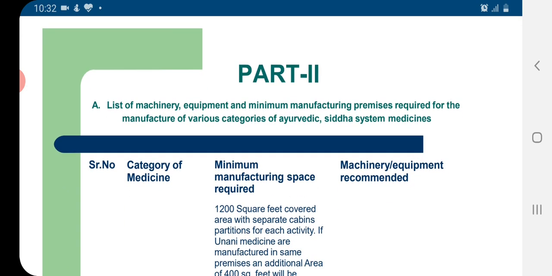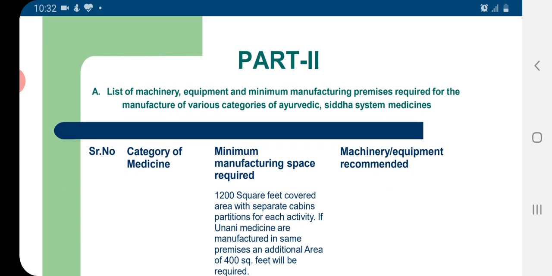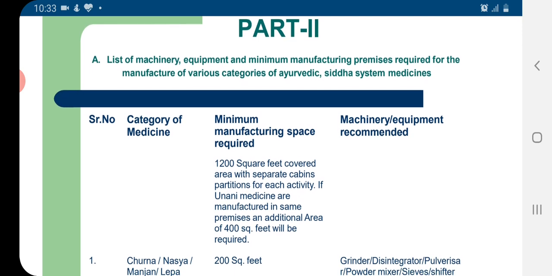In part 2 of Schedule T of the Drug and Cosmetic Act, there is a list of machinery, equipment, and minimum manufacturing premises required for the manufacture of various categories of Ayurveda, Siddha, and Unani medicines.